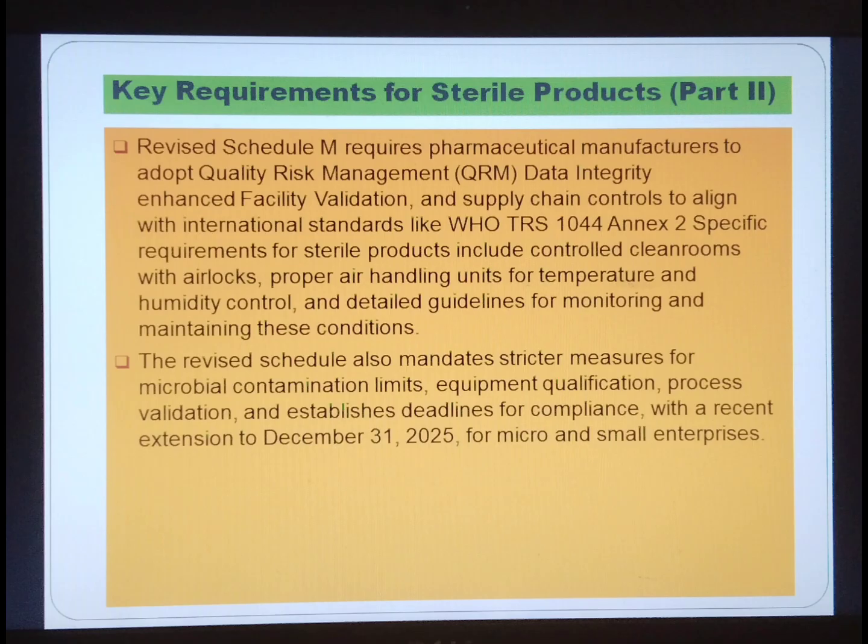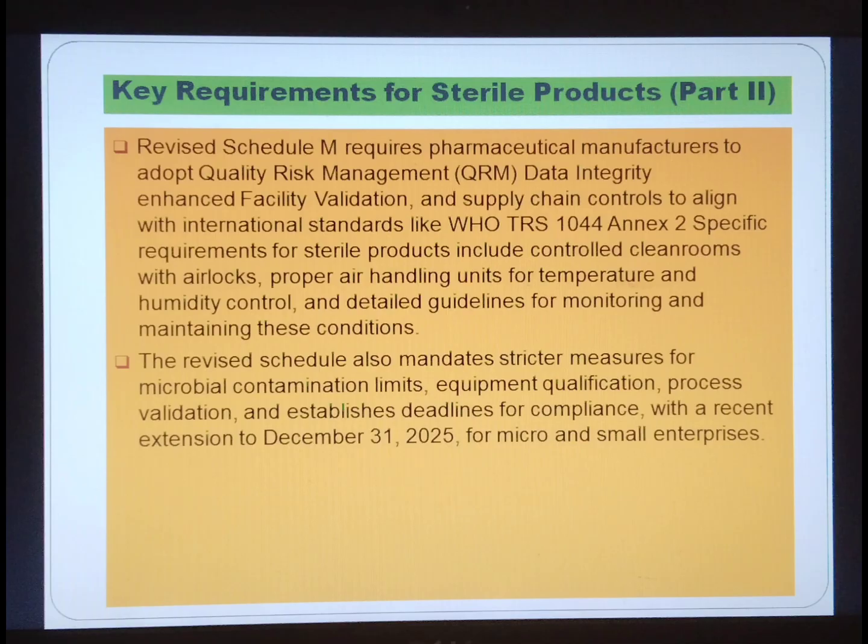Key requirement for sterile product, that is Part 2. Revised Schedule M requires pharmaceutical manufacturer to adopt quality risk management, that is QRM, data integrity, enhanced facility validation and supply chain control to align with international standards like WHO TRS 1044 Annex 2.